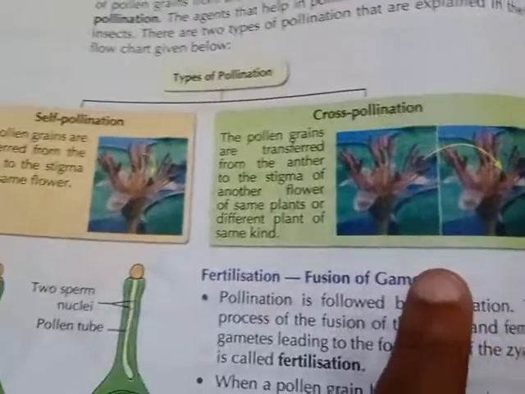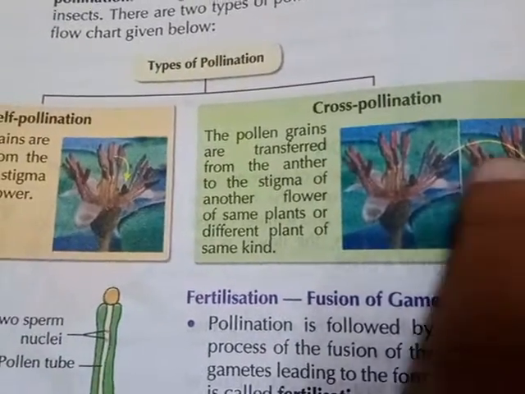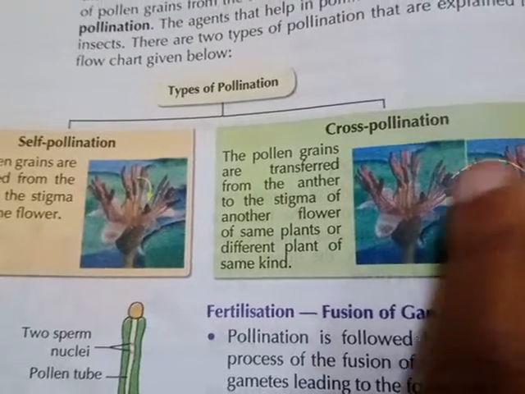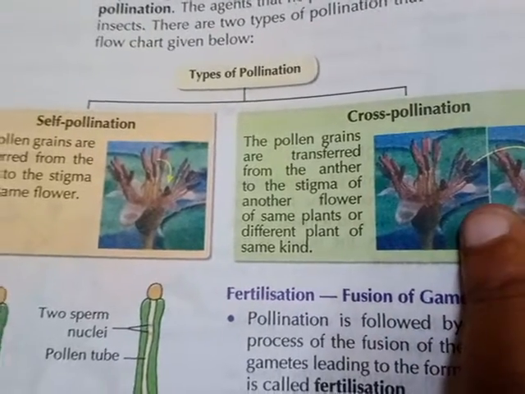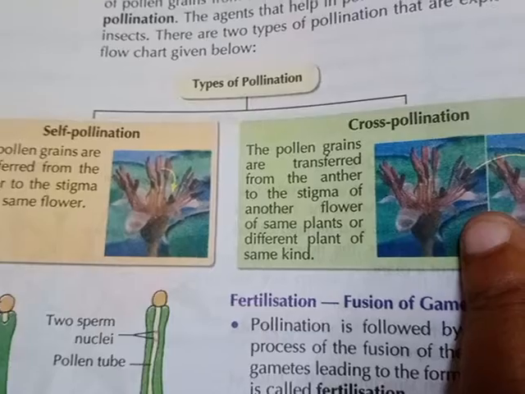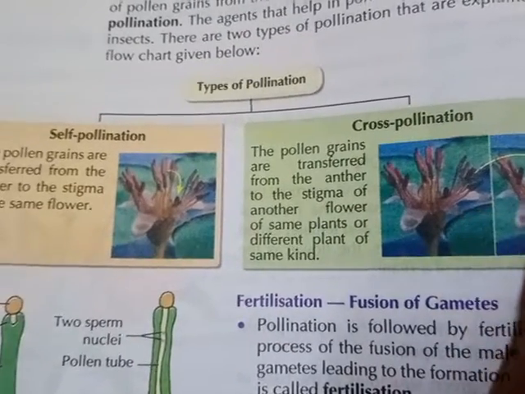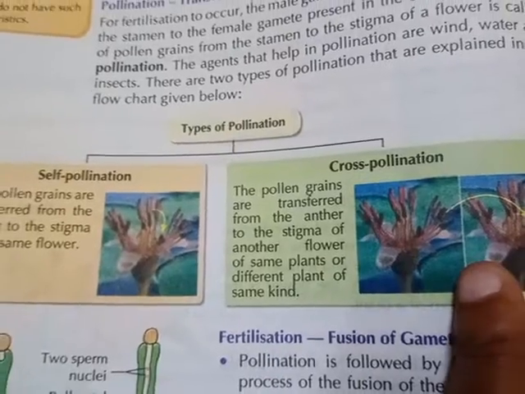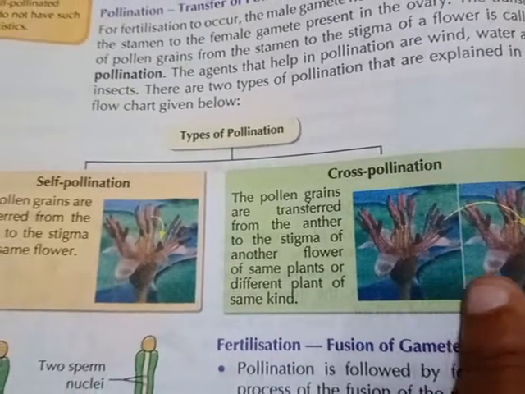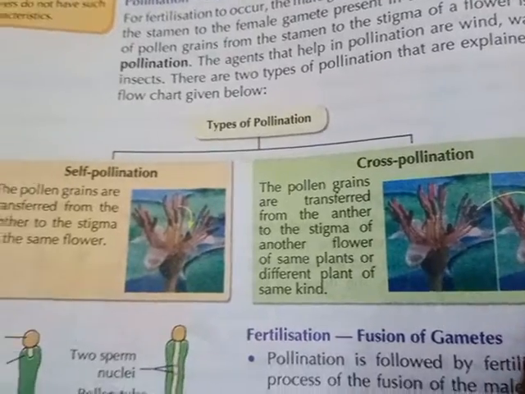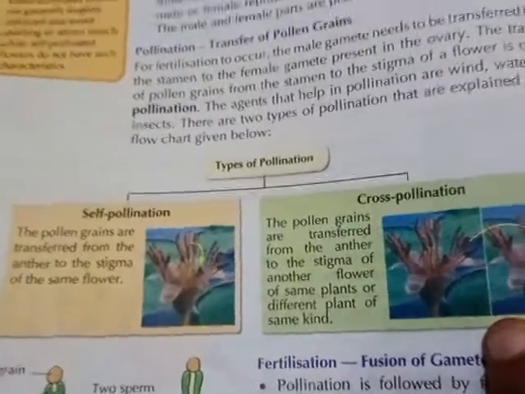It goes from one plant to another plant, and also the same plant, but it needs to be of the same kind of plants.